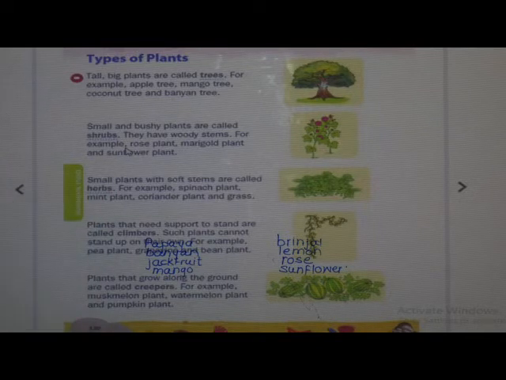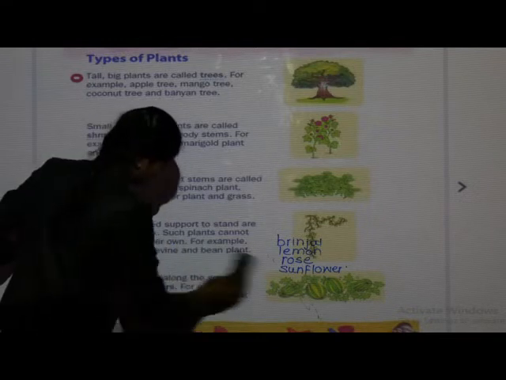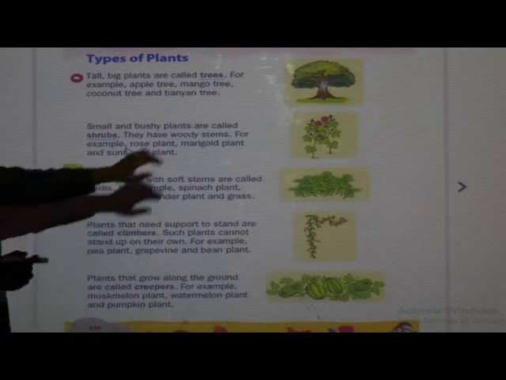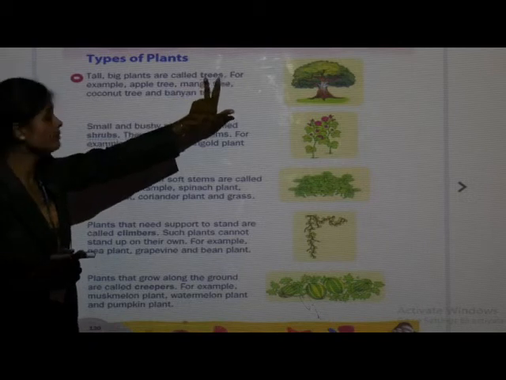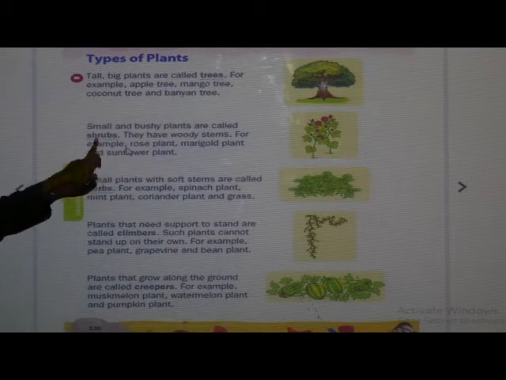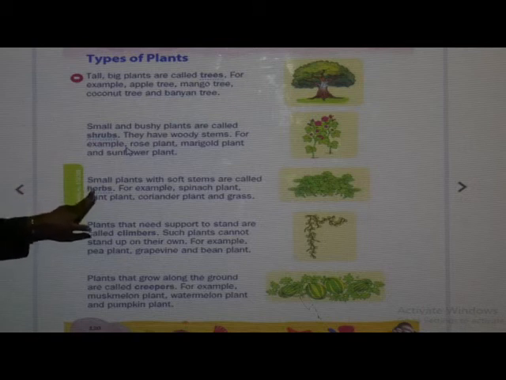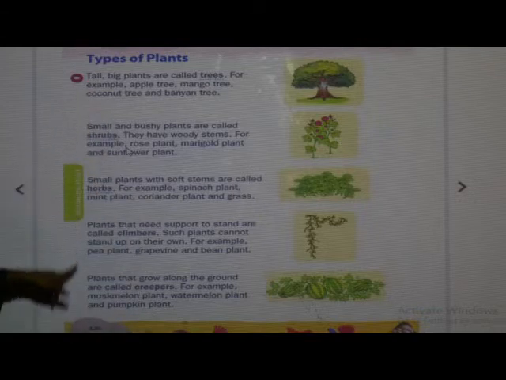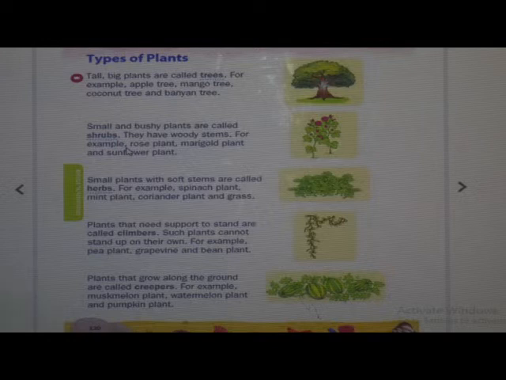So see students, now we will learn about types of plants. In our syllabus, mainly 5 parts are given. So which are those 5 parts? We will see in details. See, first one is trees. The first type is trees. Next one is shrubs. After that, herbs, climbers and creepers. These 5 types are given in your syllabus. We will learn in detail.